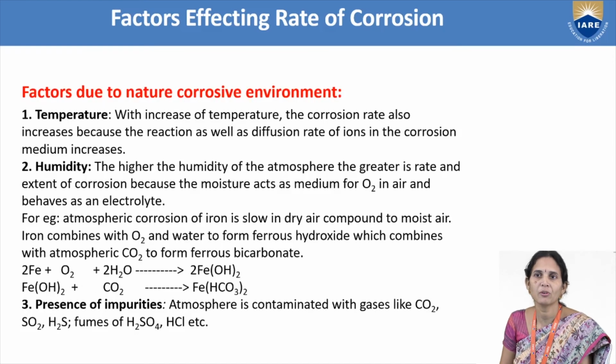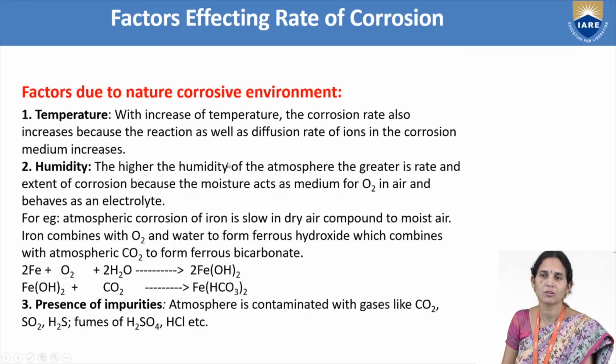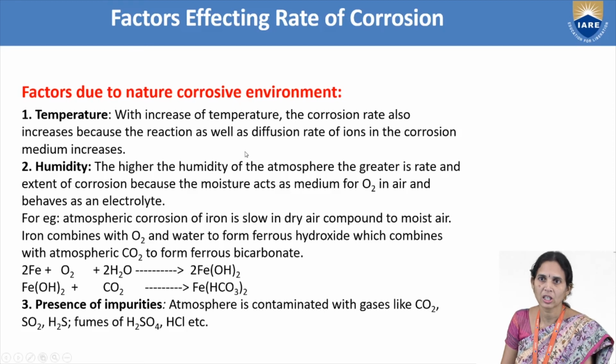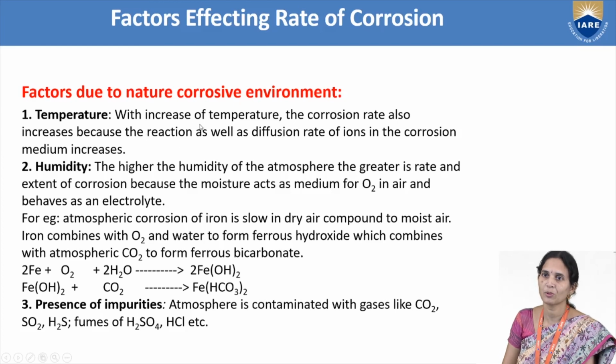So we discussed till now the nature of the metal, that is, the factors affecting the rate of corrosion, how the rate of corrosion is influenced by the nature of the metal. Now next, what are the factors due to the nature of the corrosive environment, means how metal is undergoing corrosion when exposed to the environment in different conditions, like temperature. For example, with increasing temperature, the corrosion rate also will be more, because more chemical reaction is taking place. So the diffusion rate of ions in the corrosion medium increases, and corrosion will be more.